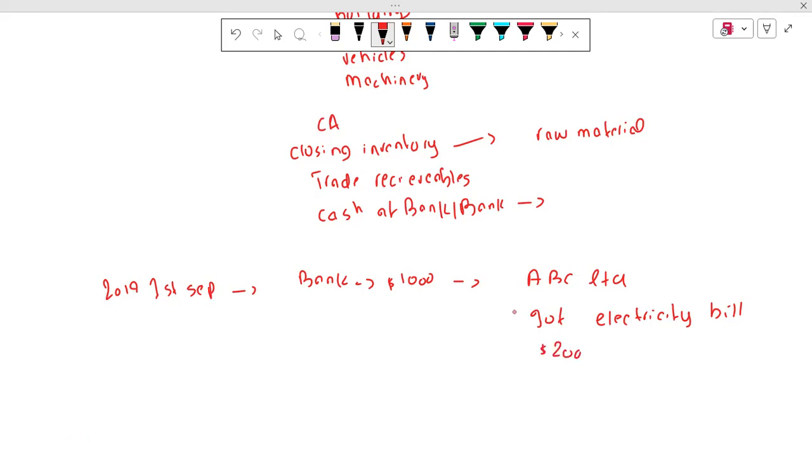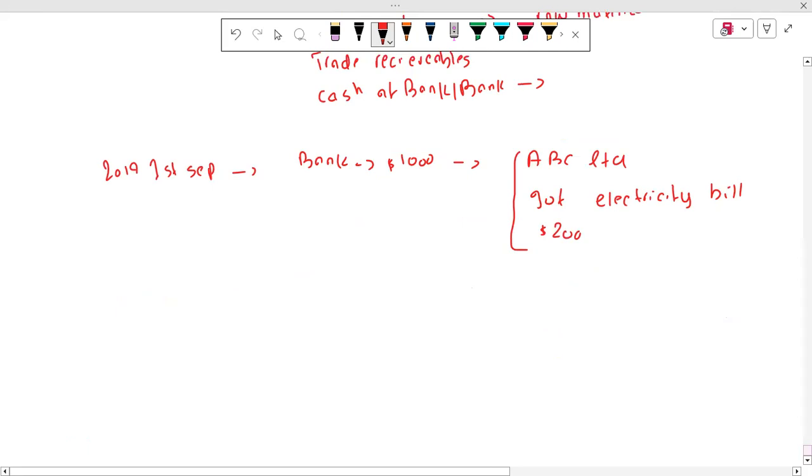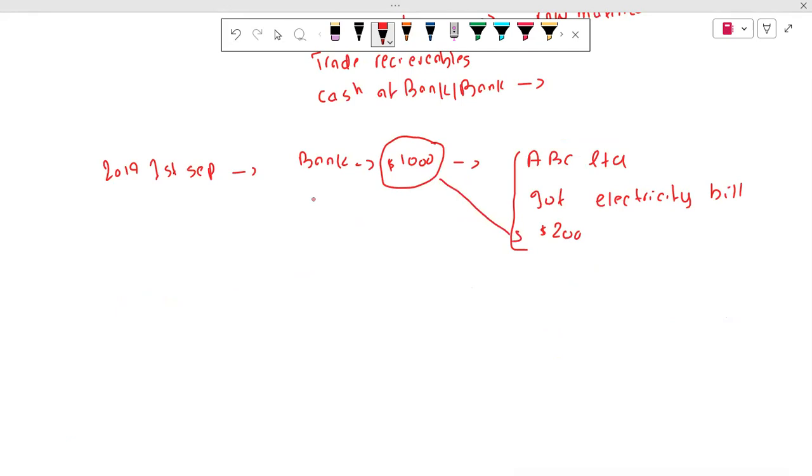We have to pay this electricity bill within maybe 1 week or 5 days, and we have to pay it each month. So how can I pay this electricity bill? Of course I will use this $1,000 to pay the $200 electricity bill.